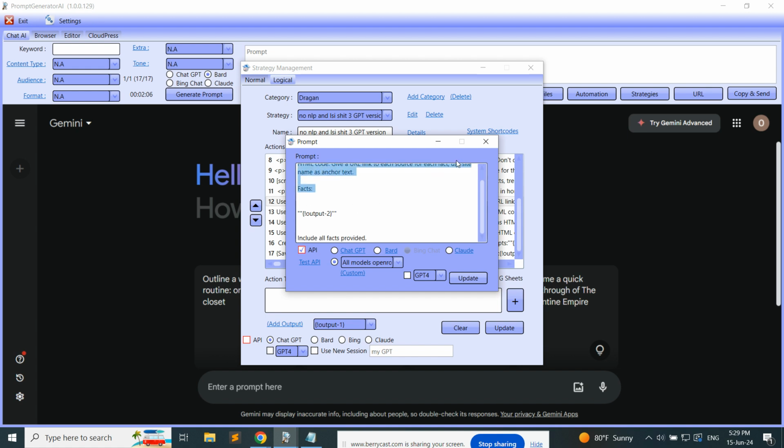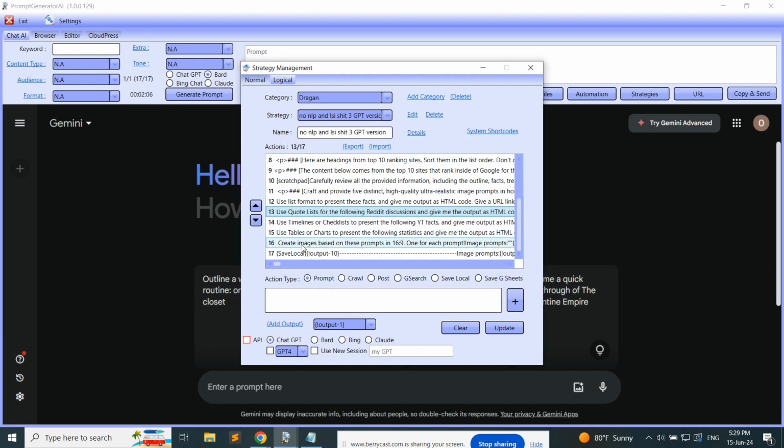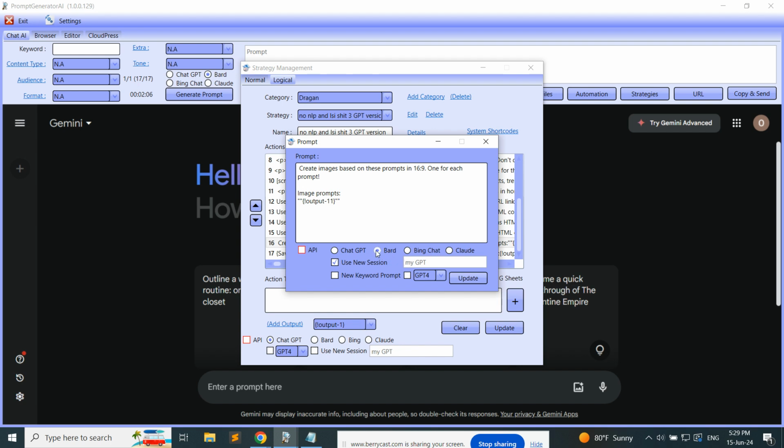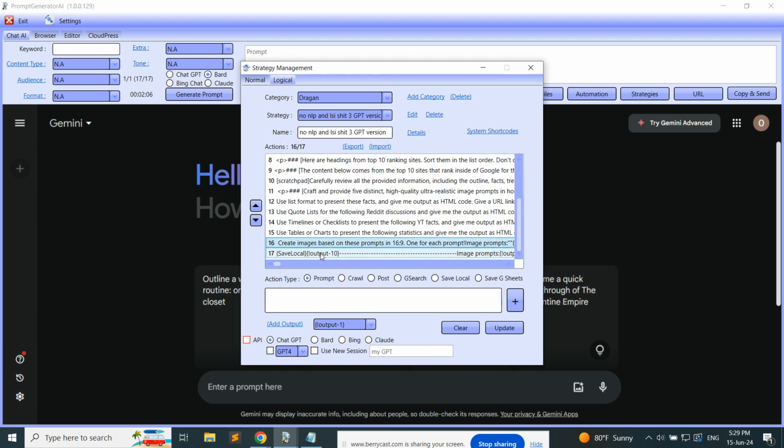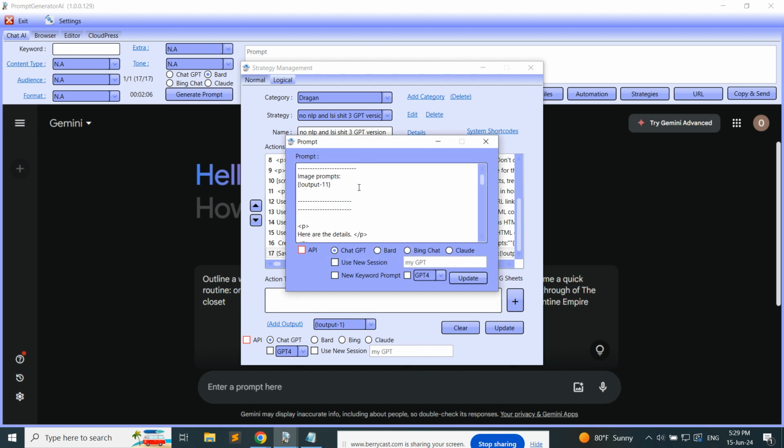So I'm sending again output, just output 2, so not everything else. You can use quote lists, everything else, blah blah blah, and create images. Now I'm using Bard chat, so not API. So I'm combining now with Bard chat, and using a new session just in case to double check that everything is fine. And like you can see, now I'm saving everything at the end.